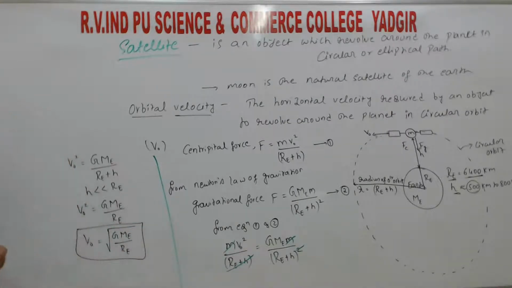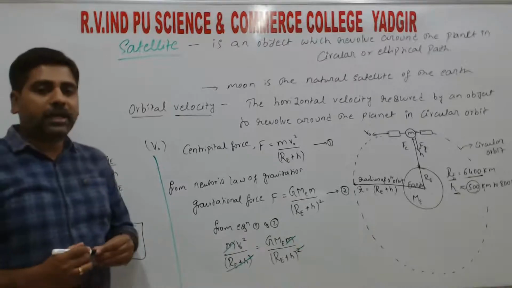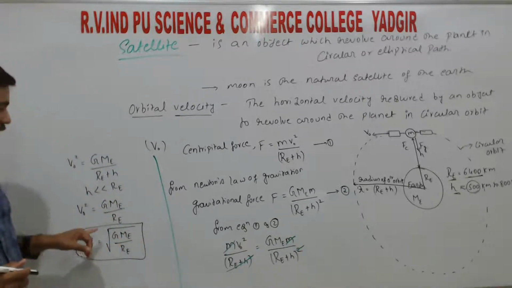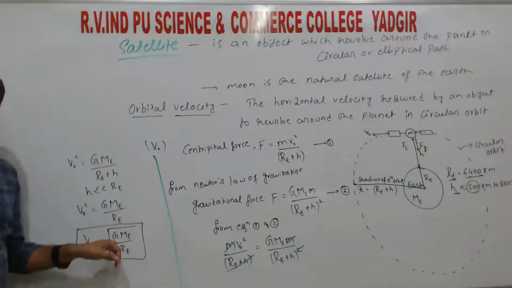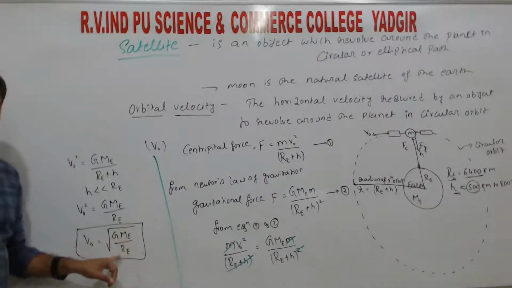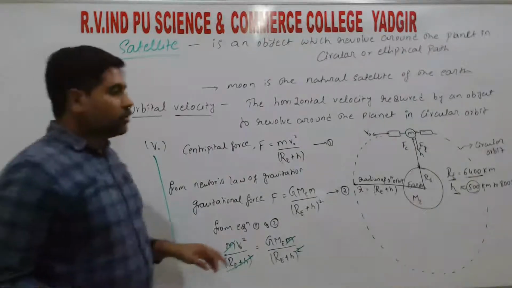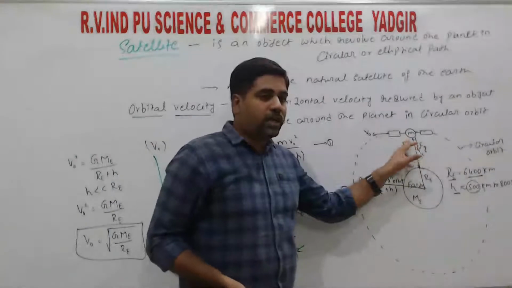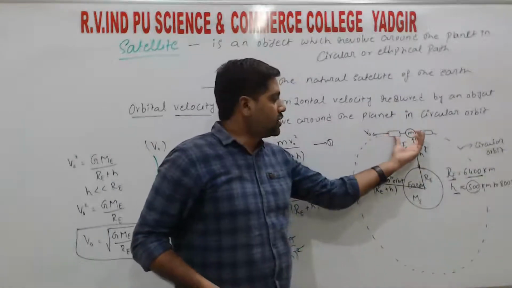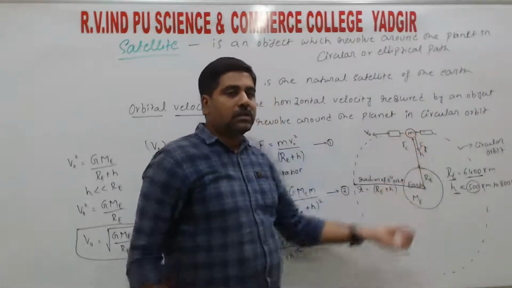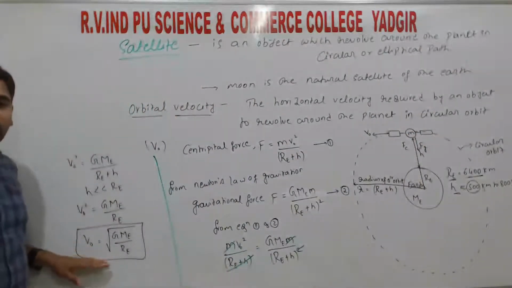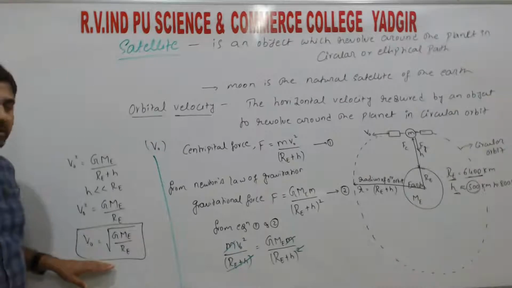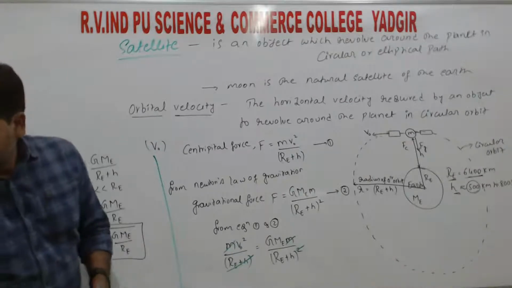So this is the final expression for the orbital velocity in terms of gravitational constant, that is G, right? Where G is the gravitational constant, ME is the mass of the earth, and RE is the radius of the earth, right? Small m is the mass of the object, or here we can take this one as the satellite. So this is the expression for the orbital velocity, right?